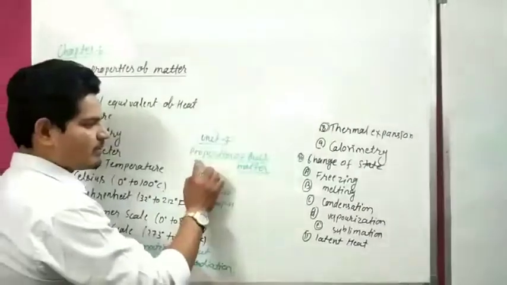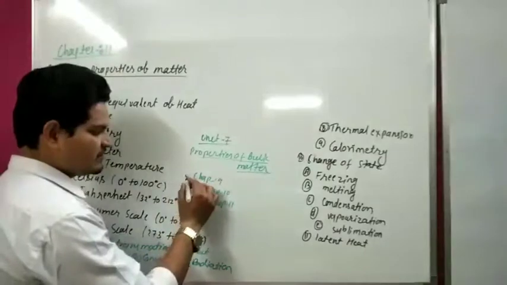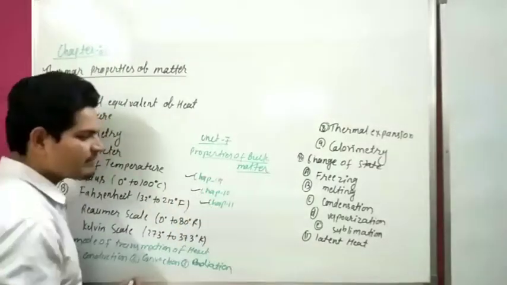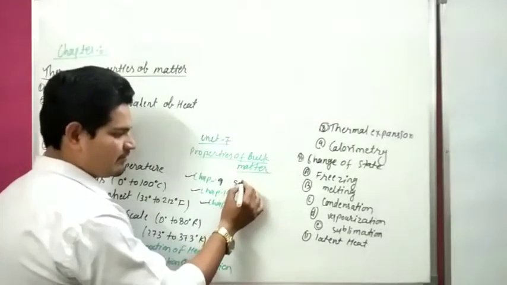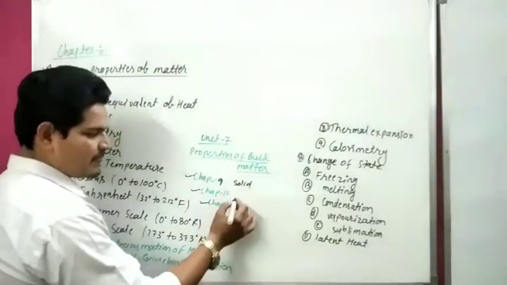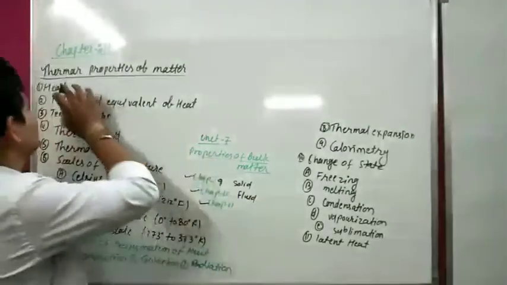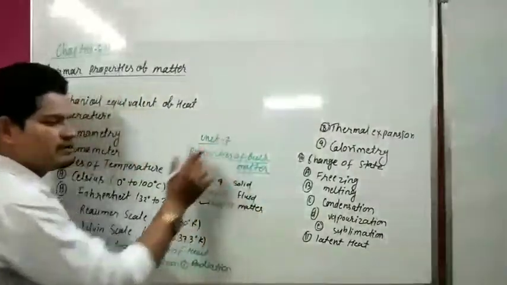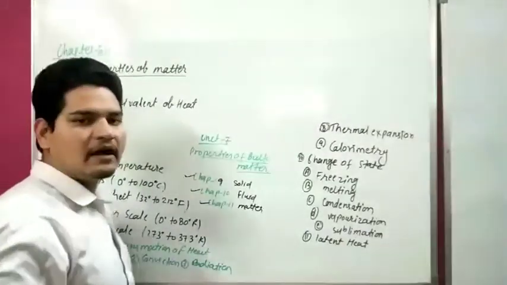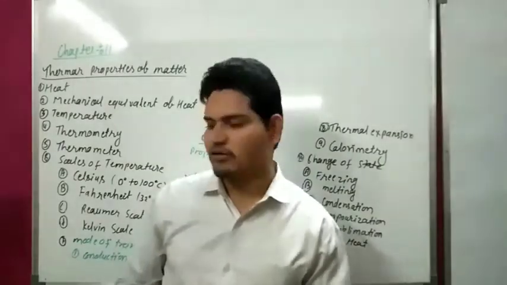Today we are going to start class 11 physics chapter 11, thermal property of matter. In unit 7, property of bulk matter, this unit is divided into 3 chapters: chapter 9, mechanical property of solid; chapter 10, mechanical property of fluid; and chapter 11, thermal property of matter. Now we are going to start our chapter 11, thermal property of matter.